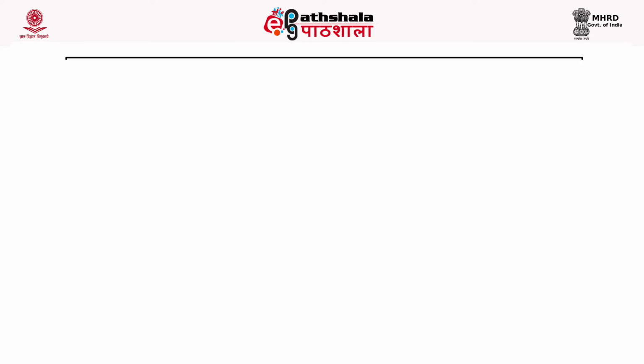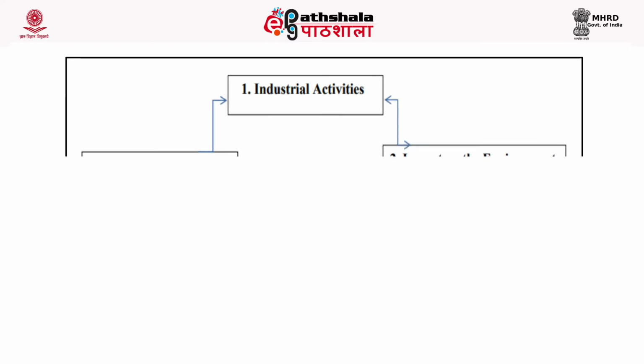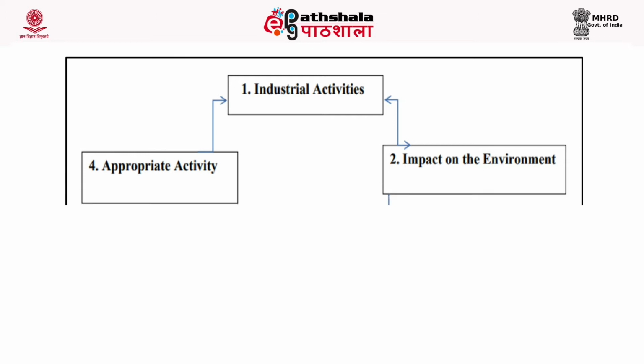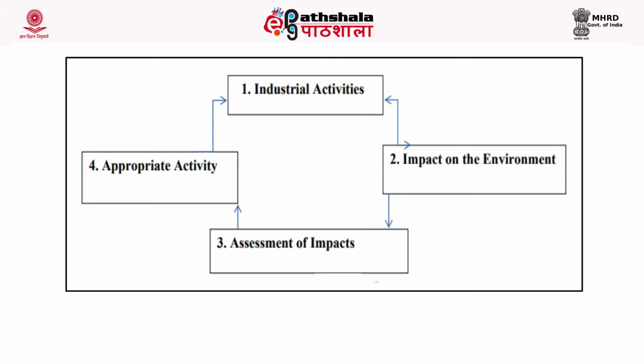In this figure we have tried to correlate the industrial activity and its impact on the environment. First, there is an industrial activity that is going on. Certainly there will be certain releases from that industry, and those releases will have some impact on the environment. In environmental auditing, in the third step, you assess the impacts of this industrial activity on the environment. And in the fourth step, there is the appropriate activity, meaning how these releases can be controlled or what else can be done.